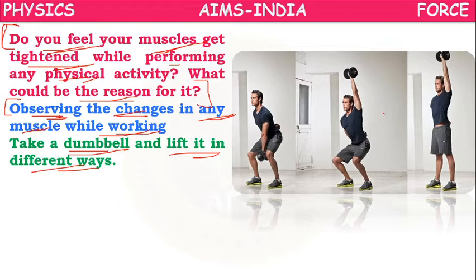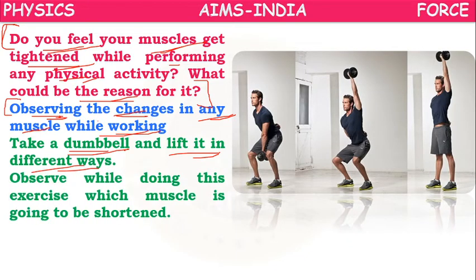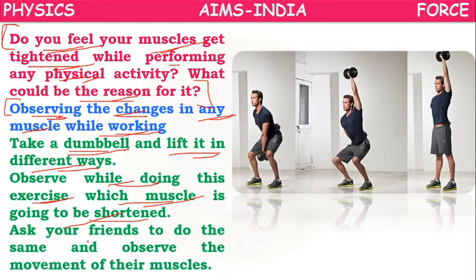So why are we doing this activity? We want to check whether the muscles will get tightened or relaxed while doing physical activities. For checking that, we have taken the example of lifting the dumbbell in different ways. So while doing this exercise, which muscle is going to be shortened? Or if we ask one of our friends to do the same and observe the movement of his muscles also, then what we can observe is